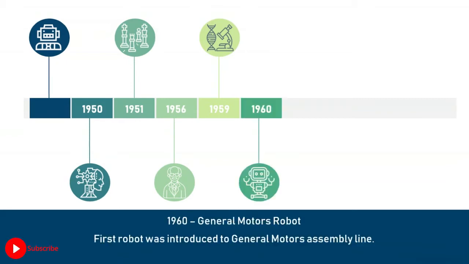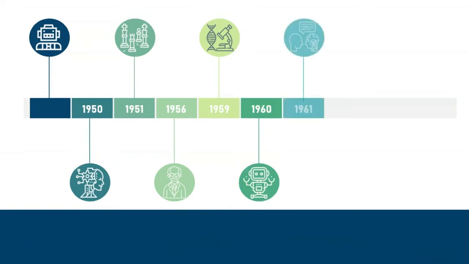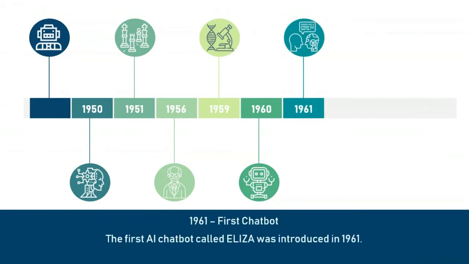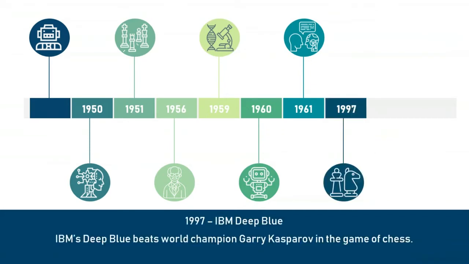In 1960, the first robot was introduced to the General Motors assembly line. In 1961, the first chatbot was invented. All right, now we have Siri, we have Alexa, but in 1961 there was a chatbot known as Eliza, which was introduced. This was followed by the famous IBM Deep Blue. In 1997, the news broke down that IBM's Deep Blue beats the world champion Garry Kasparov in the game of chess. So this was kind of the first accomplishment of AI.